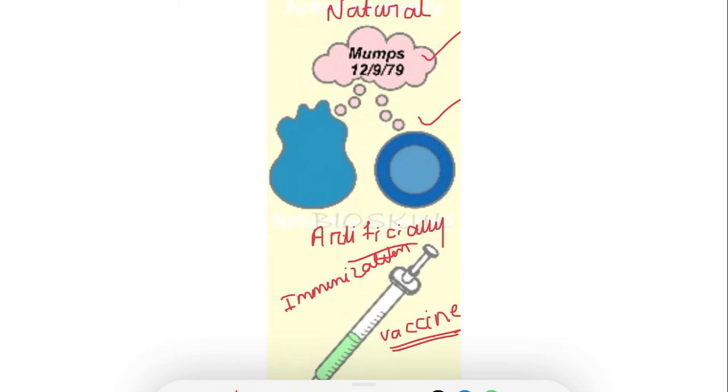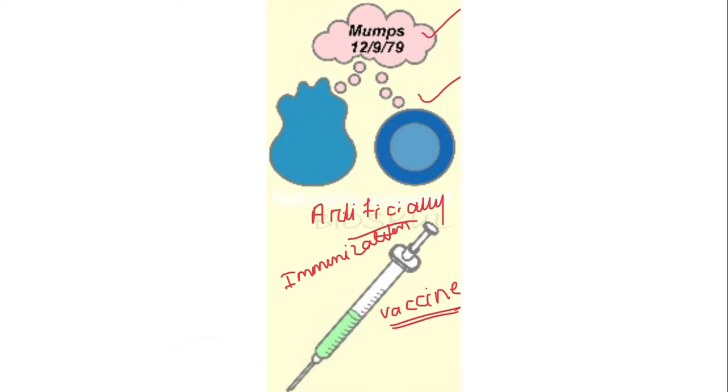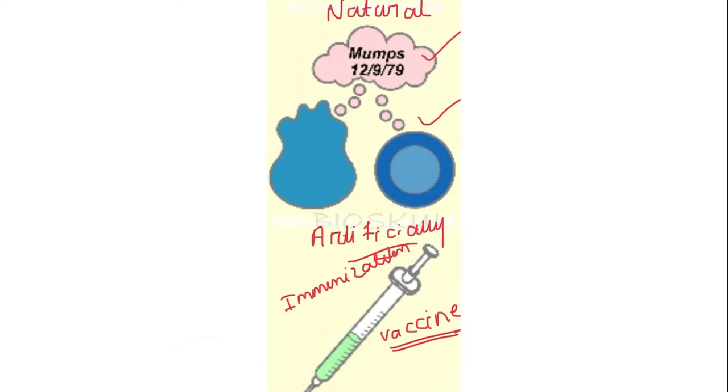Okay, in a vaccine, a small portion of the dead or weakened organism is injected into our body. Then our body develops an immune response against that organism, against that pathogen. When our body's immune system detects the vaccine, the weakened or dead pathogen, it takes steps to destroy it.